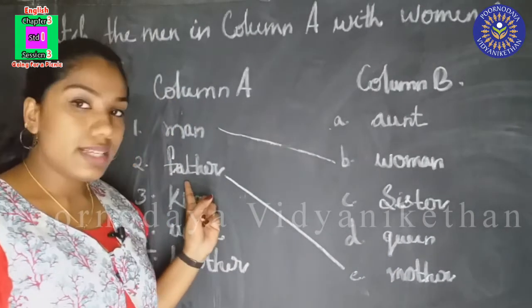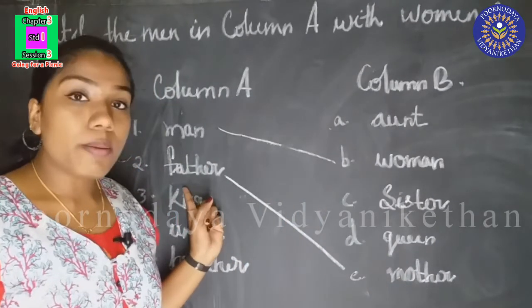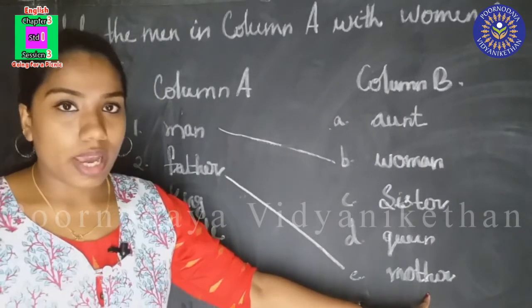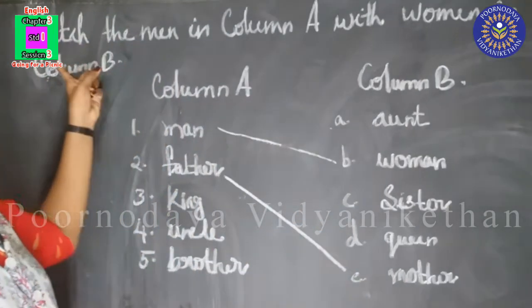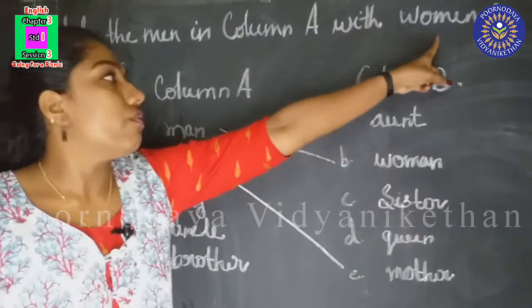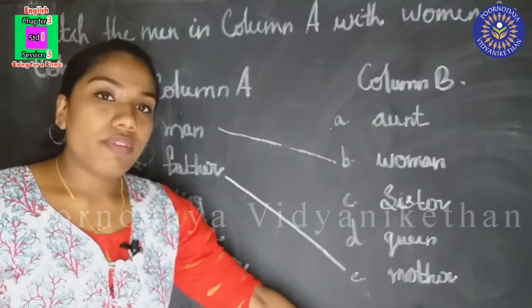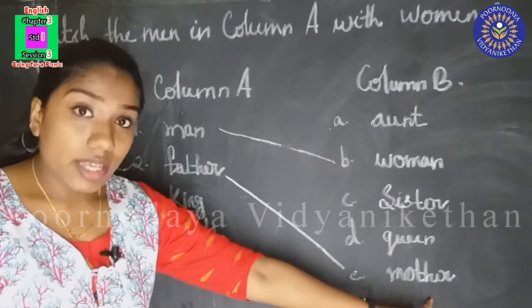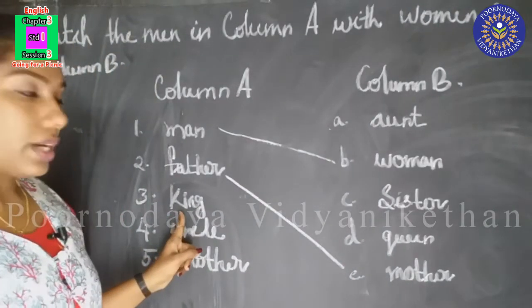So this is masculine noun and this is feminine noun. We are doing match the man in column A with women in column B. All these are men and all these are women. Did you understand?